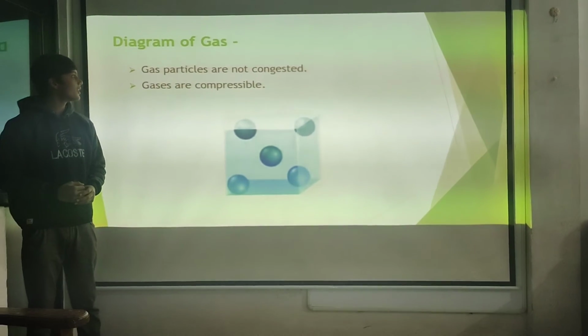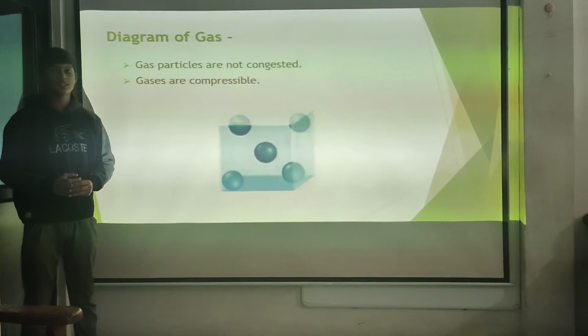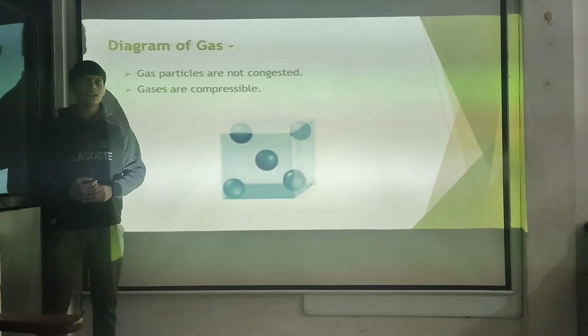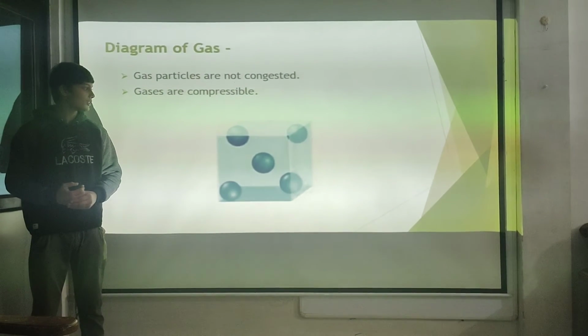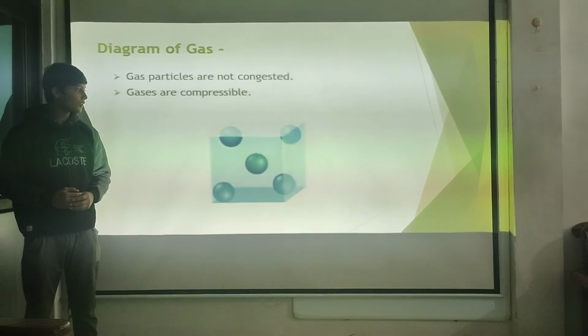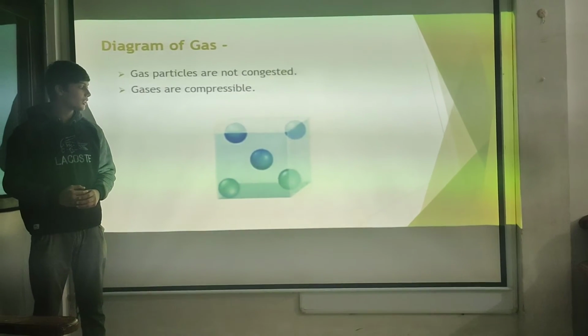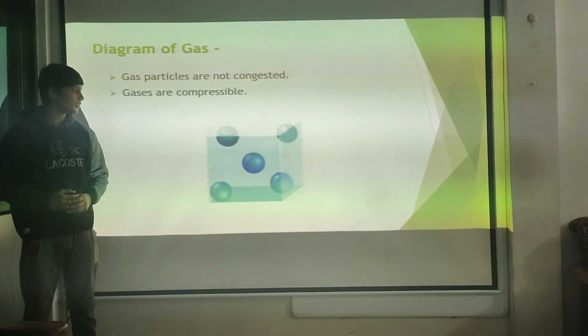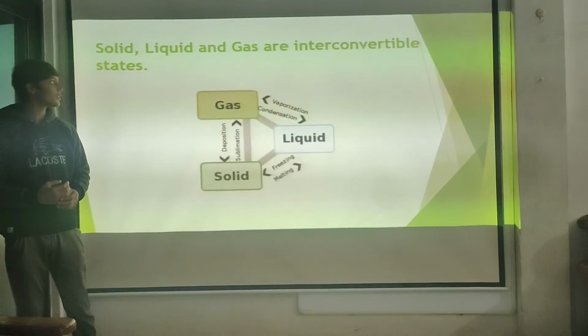Diagram of gas. Gas particles are not congested. Gases are compressible. Look at this diagram. The atoms and molecules of gas are not congested to each other. They can move here and there. They move freely. Next.